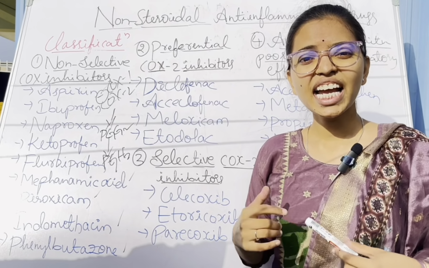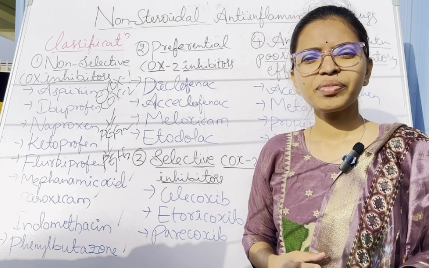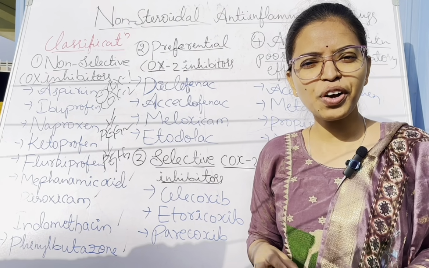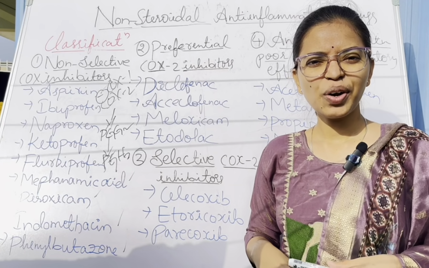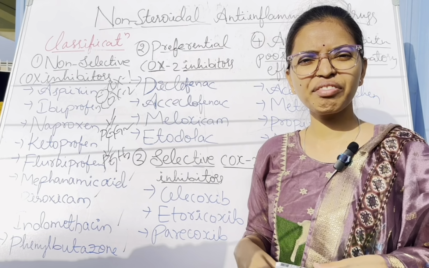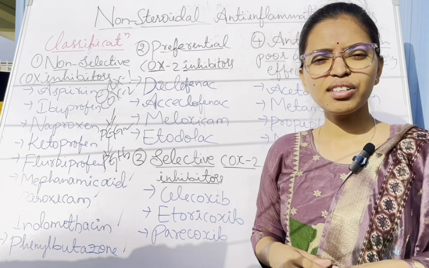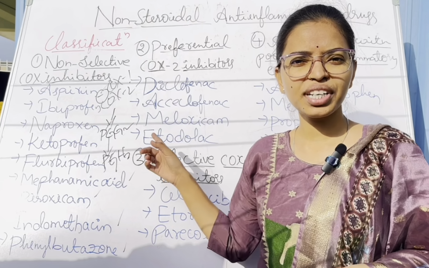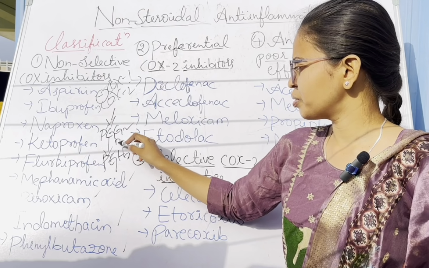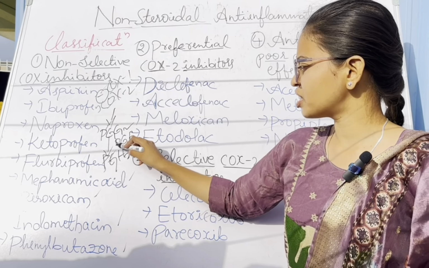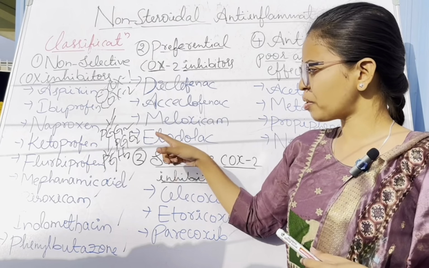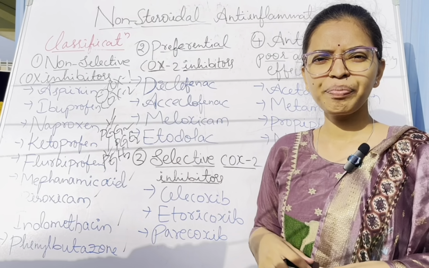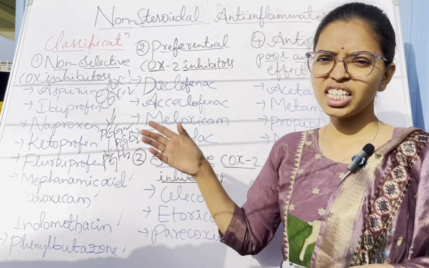It leads to the production of pain, fever, and inflammation, and it also increases renal blood flow and protects the gastric mucosa. Mainly PGE2 protects the gastric mucosa and also produces pain, fever, and vasodilation. These are the effects.